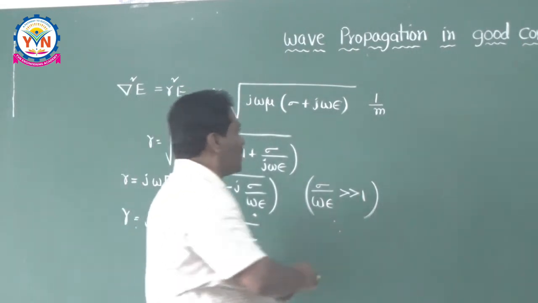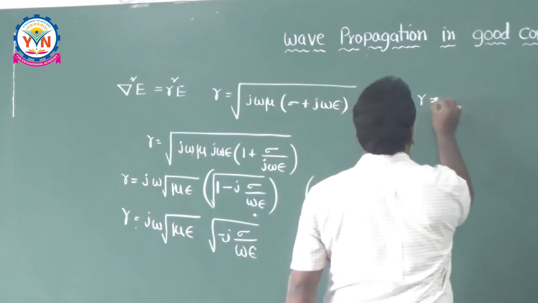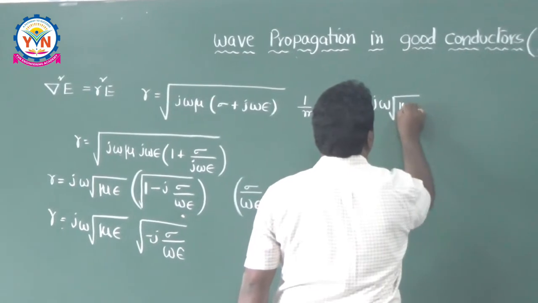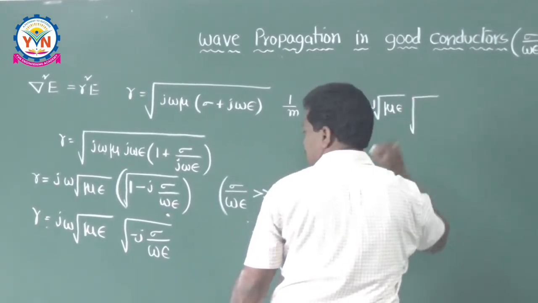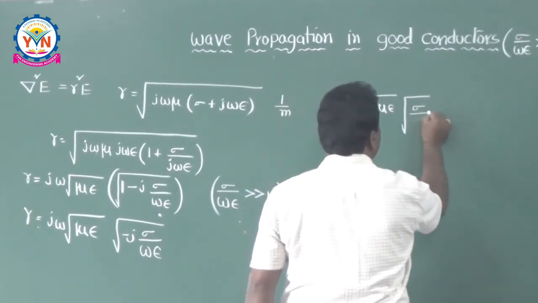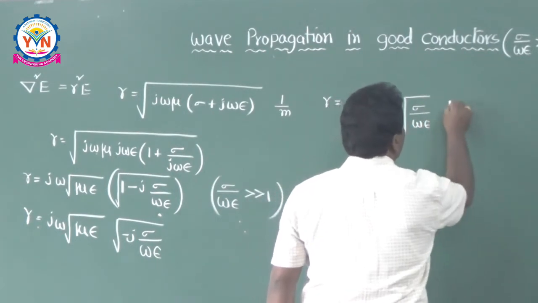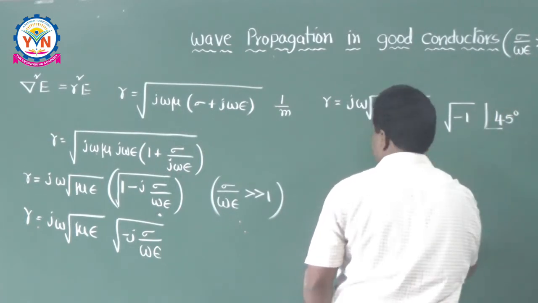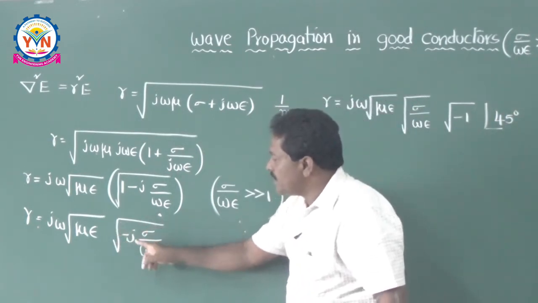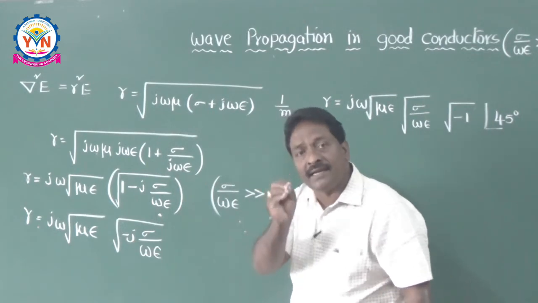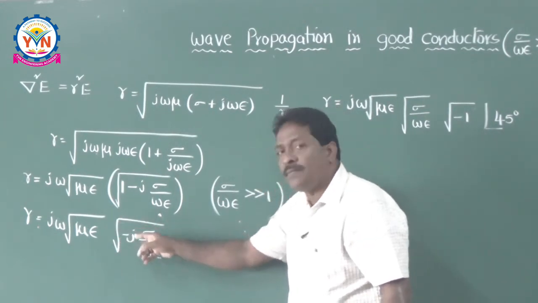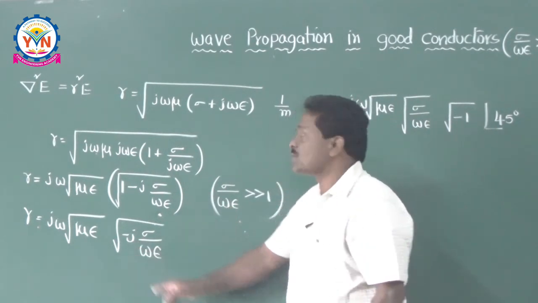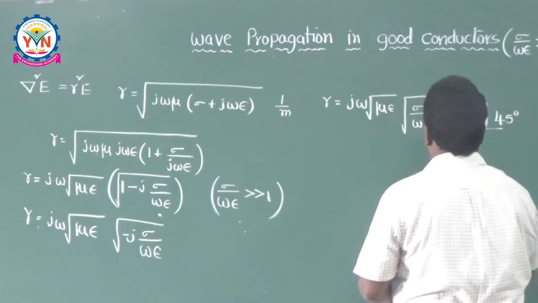Therefore gamma is equal to root j omega root mu epsilon into root of sigma by omega epsilon into root minus 1 at an angle 45 degrees, because root j is nothing but a phase angle. Phase angle means 90 degrees. What is root of 90? Half of the angle, that means 90 by 2, 45 degrees.